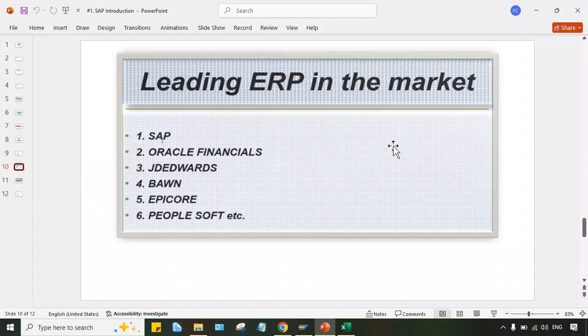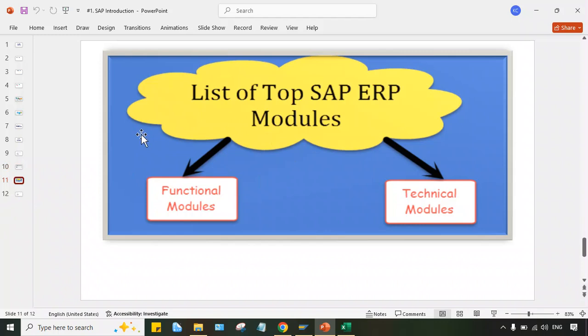SAP, Oracle, Epicor, PeopleSoft, these are the standard ERPs throughout the world. If you talk about the configuration steps, let's talk about SAP. Throughout the world, the same configuration steps are there, right? So this is a standard ERP. These are the leading ERPs. Of course, SAP is a global leader, you can say the market leader. Now, the list of SAP modules.